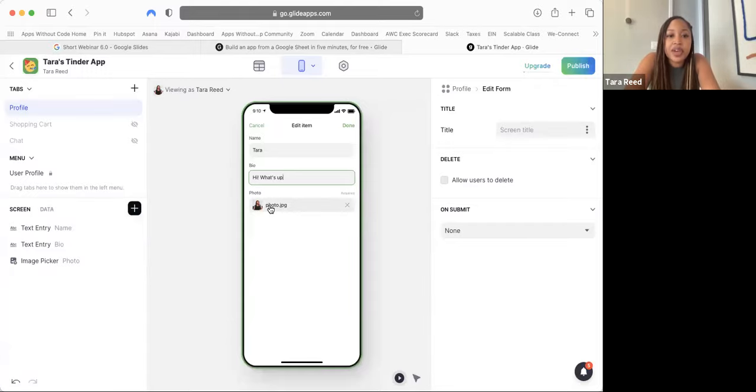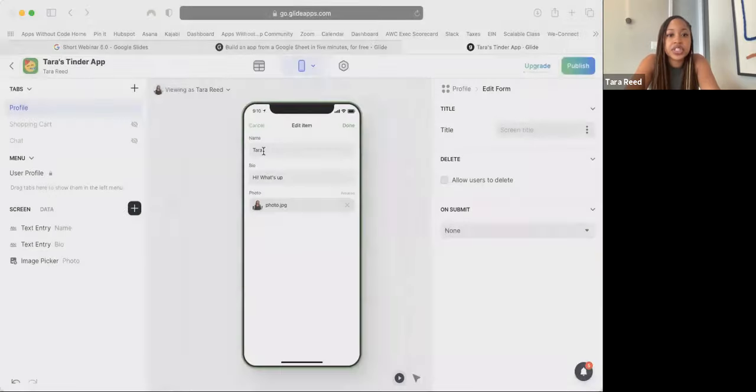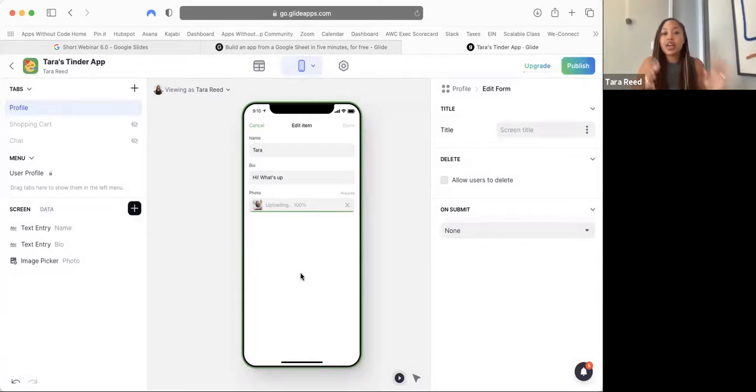And I wanna change my photo to something else too. Let me see. I wanna change my photo here too, right? So I wanna make all of these changes, changed everything. And now I'm gonna hit done. Now, if I've done it properly, when I hit done, it's gonna also save the new things I typed in into the database, right? Let's see, pop quiz. All right, let's hit done.